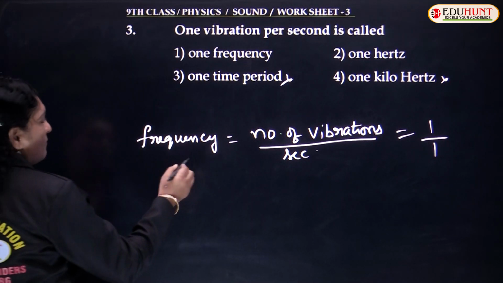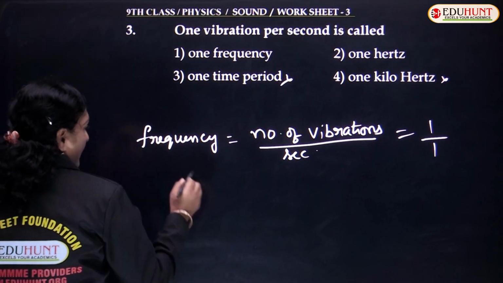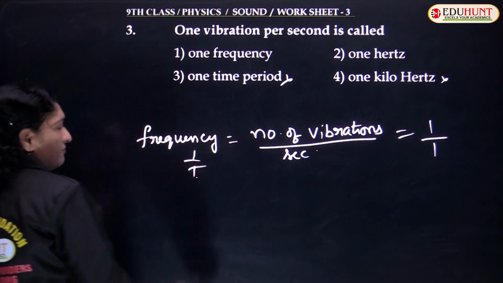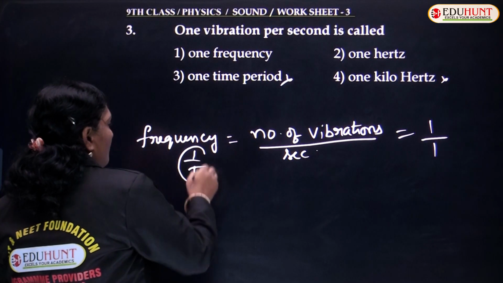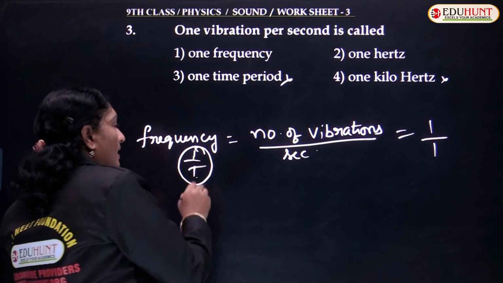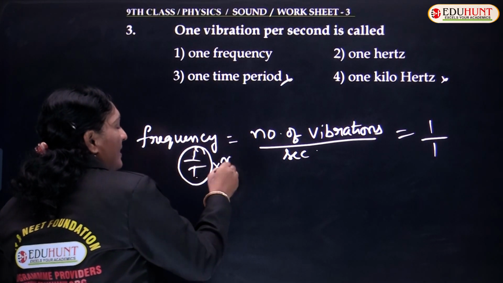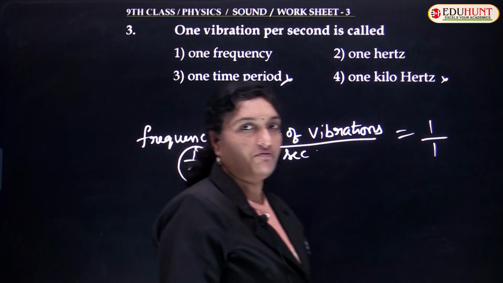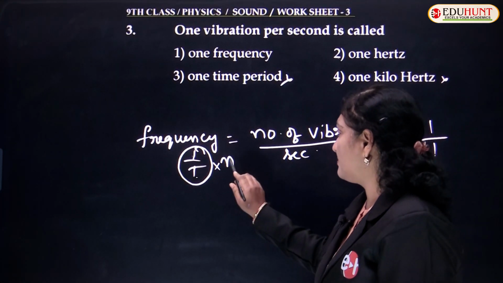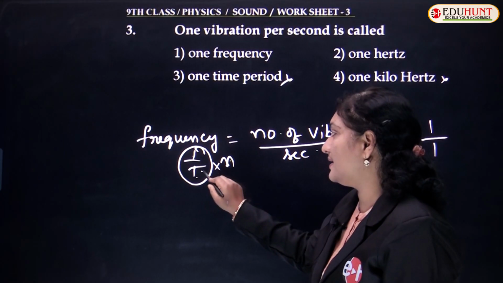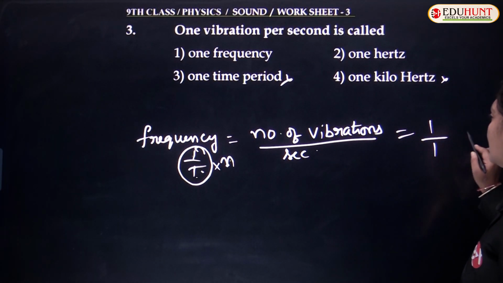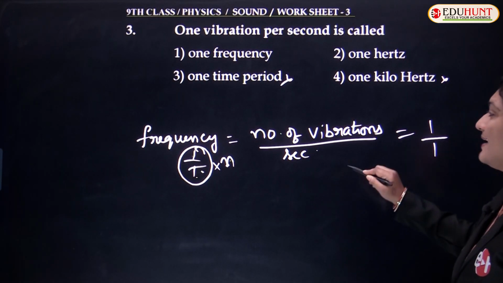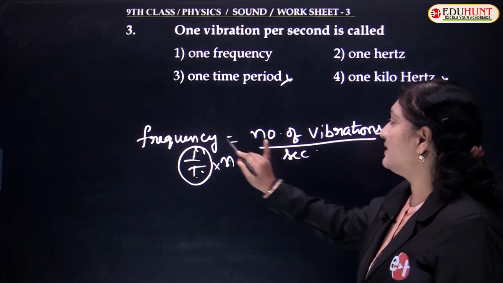The formula for frequency is 1 by t, where 1 indicates the reciprocal of time period. For n number of waves, it means n times 1 by t. The number of vibrations is n, and the time period of each wave is t. So this value, 1 upon 1, gives your frequency.